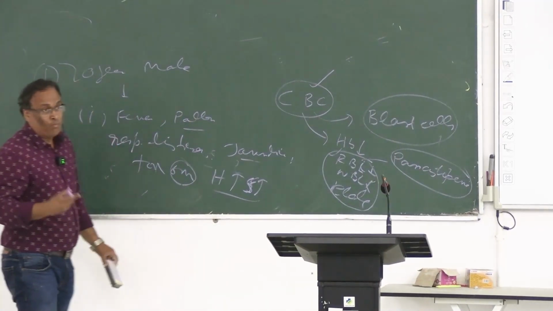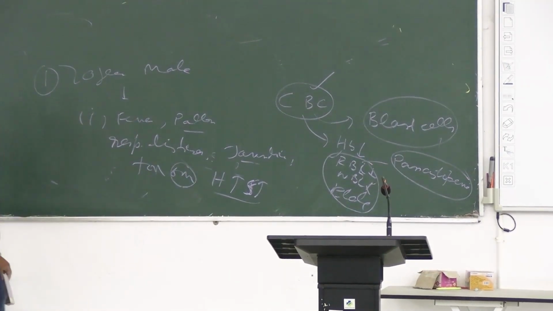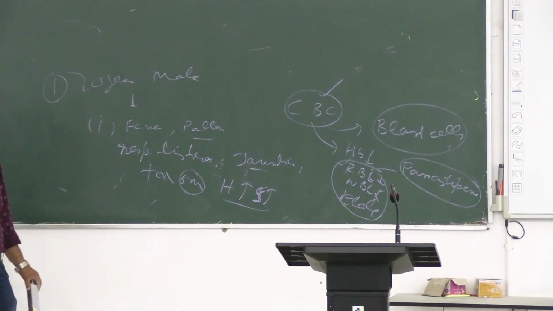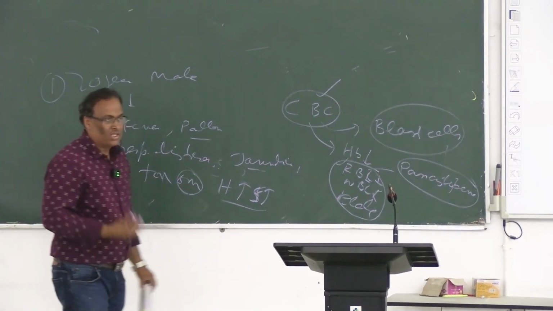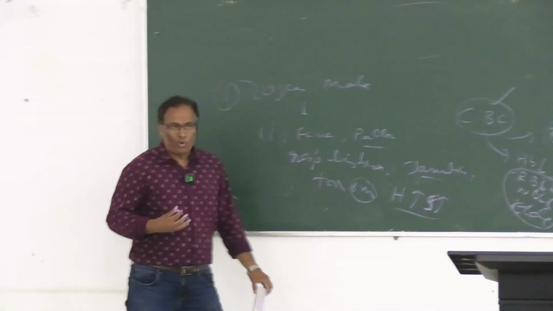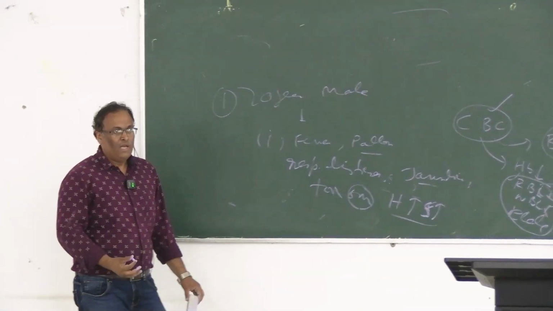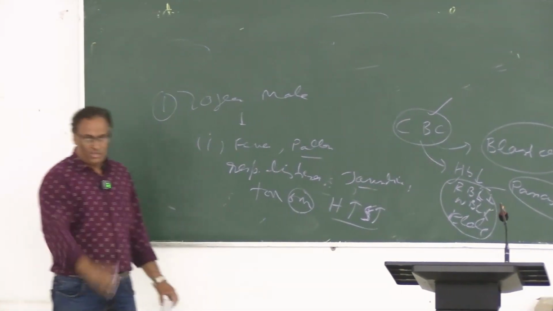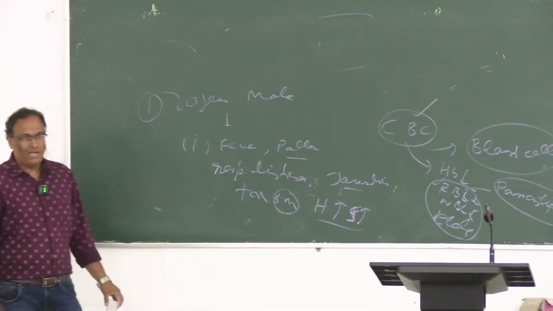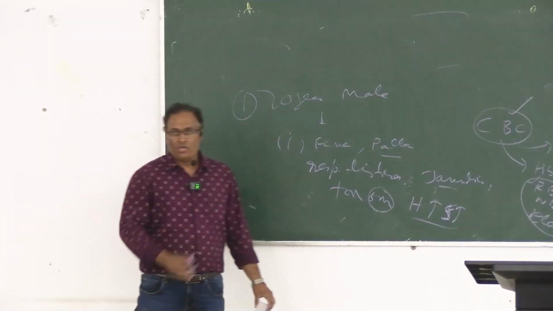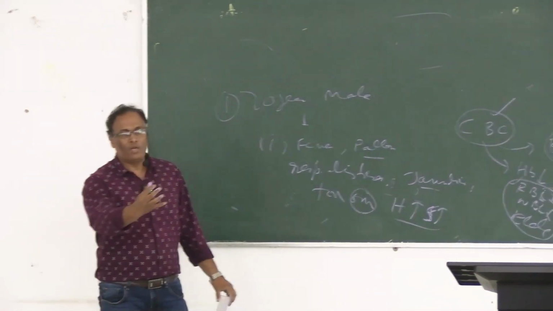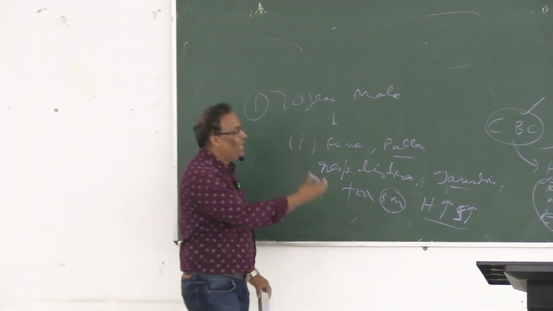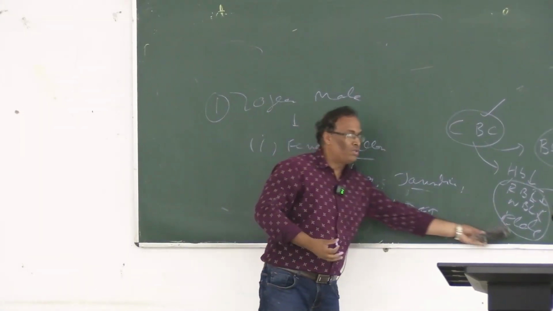Bone marrow means red bone marrow, and it is the site of RBC synthesis first. That is called erythropoiesis. What do you mean by erythro? Red cells. Poiesis means synthesis. If we say the overall synthesis of blood cells, that is called hematopoiesis, right? Hemato means blood cells, and poiesis means synthesis. So within hematopoiesis there is a part of erythropoiesis, leukopoiesis, thrombopoiesis.